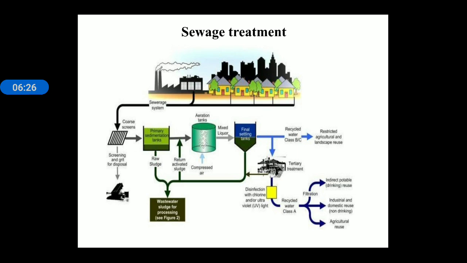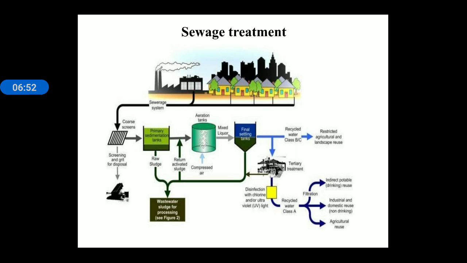So I am just reading this slide. The sewage is first passed into a screening system, where solid particles are filtered out. Then it passes into the primary sedimentation tank, where solid particles sediment. The liquid moves towards the aeration tank, and here decomposition reaction, or you can say biological treatment, will start.